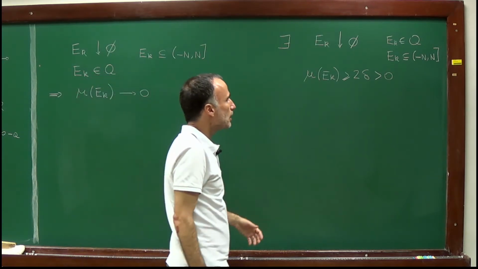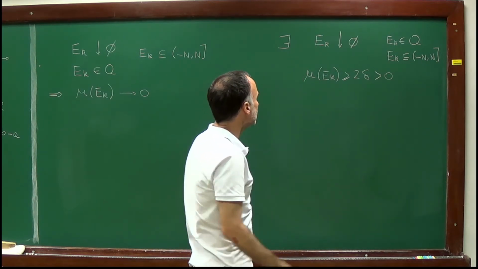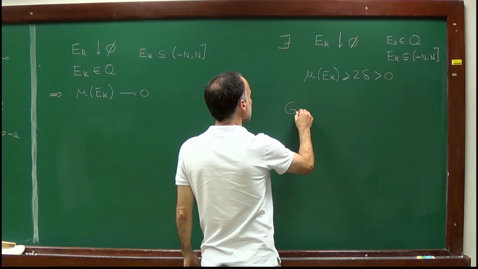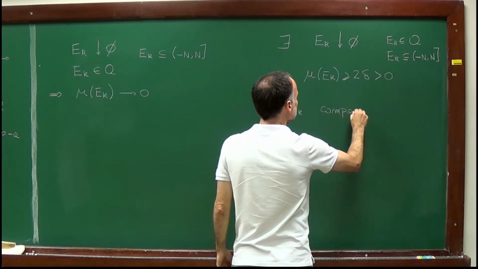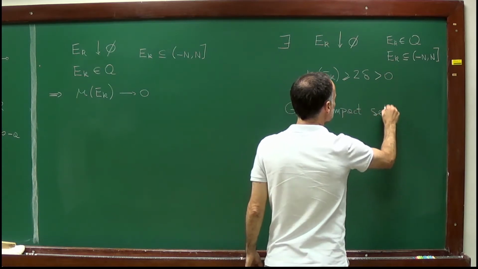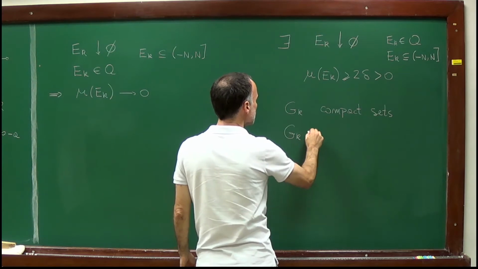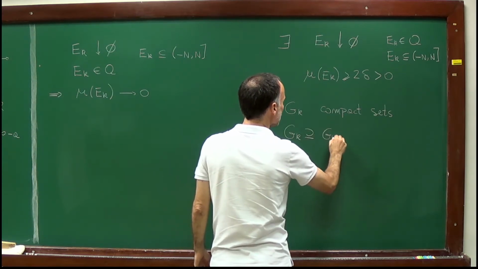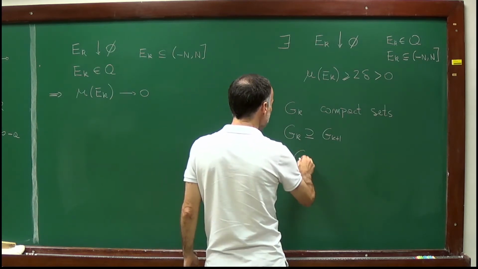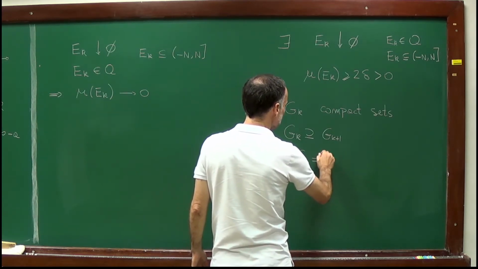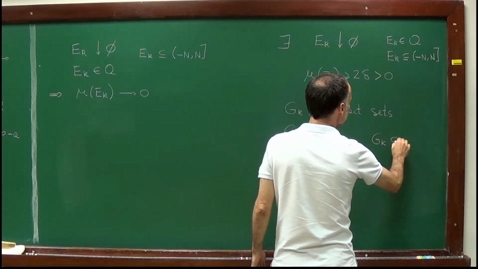And what is the contradiction? Well, starting from this sequence e_k, we will find a sequence g_k of compact sets. They will be decreasing, so g_k will contain g_{k+1}, and they will be all non-empty, and they will be contained in e_k.